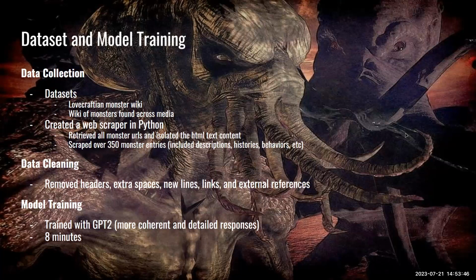We then cleaned the data by removing the extra headers, spaces, new lines, links, and external references. We then trained the model using GPT-2 because in our tests, it gave more coherent and detailed responses than Neo, and it took about 8 minutes.